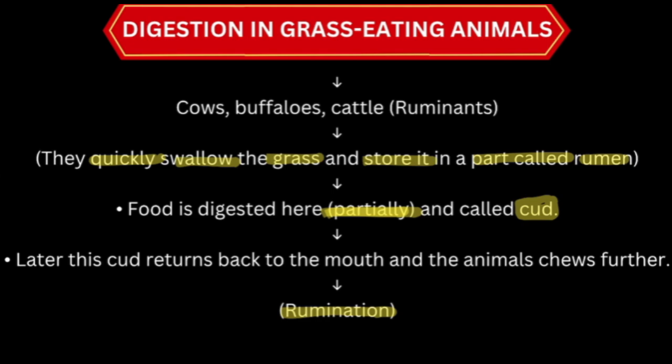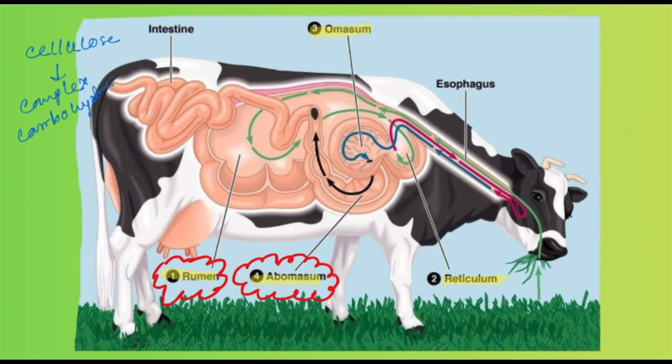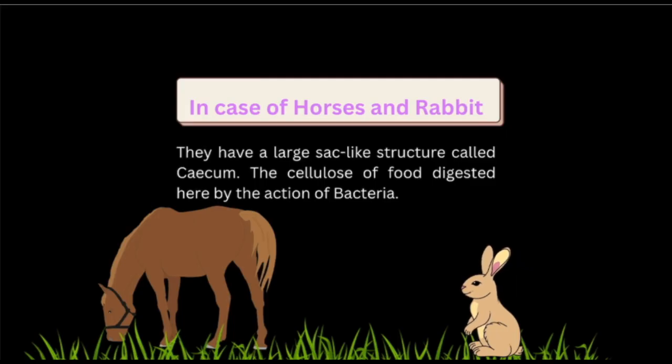After chewing, it goes into the esophagus, then to the rumen, where lots of bacteria break down the cellulose part of the food. This entire process is called rumination. That is why cow, buffalo and cattle are considered ruminants.